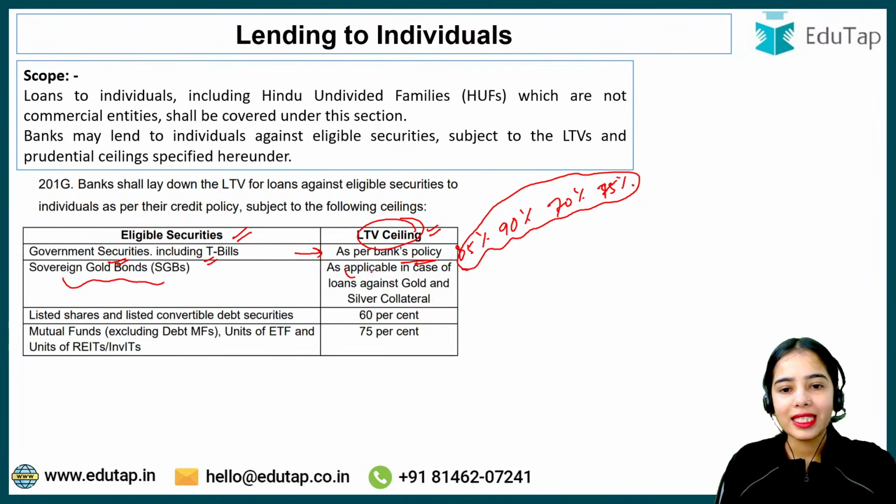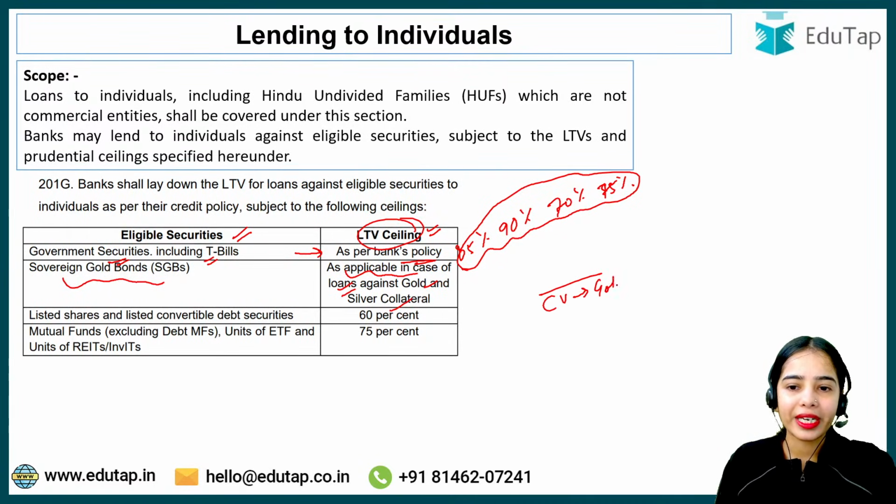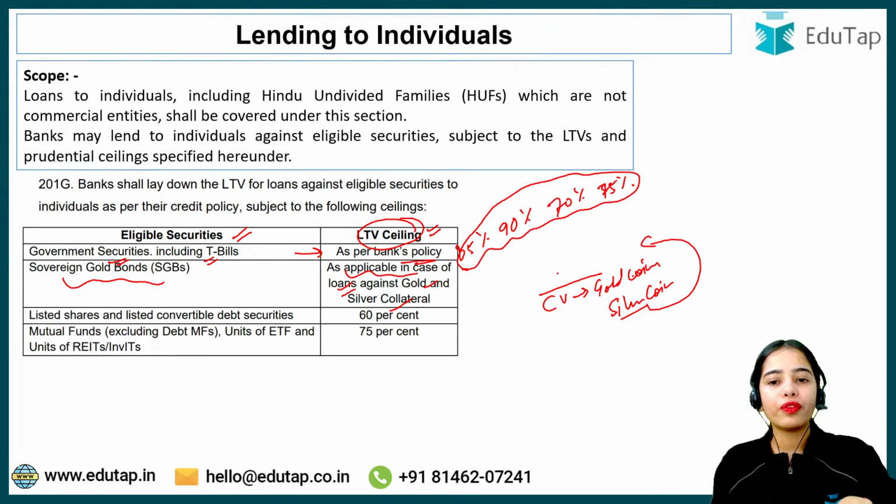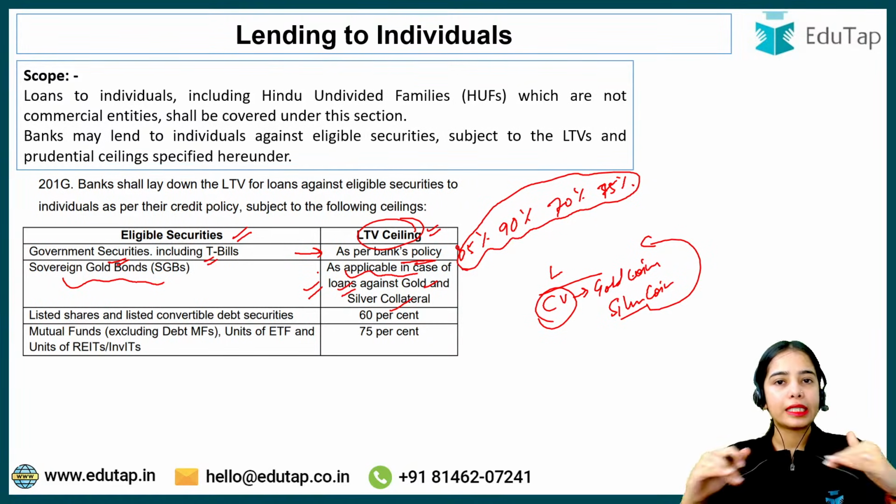Sovereign gold bonds, as applicable in case of loans against gold and silver collateral. So when you give your gold jewelry as collateral, or gold coins, or silver coins, the same loan to value ratio maximum ceiling will be applied against the collateral value of gold and silver.